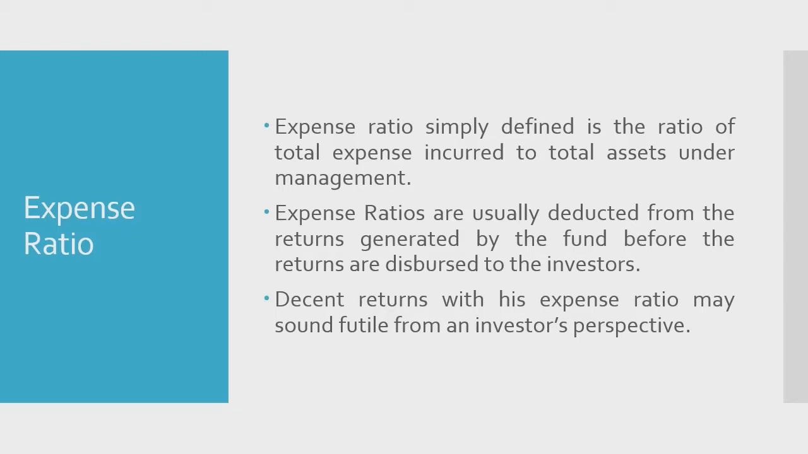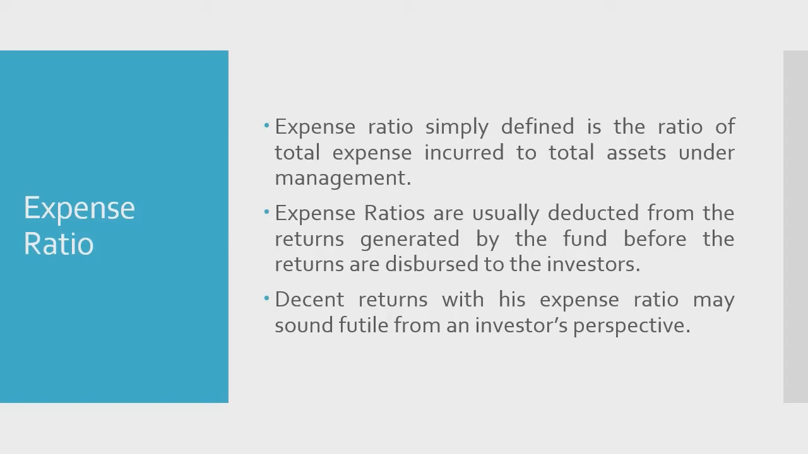Viewers, whenever an investor is booking profits and trying to exit from the fund, the mutual fund house deducts the expense ratio amount from the returns that have been generated and credits the balance amount to the investor's account, which means that the expense ratio is usually deducted from the returns generated by the fund before the returns are disbursed to the corresponding investors. So if your fund has generated decent returns in comparison with the contemporary funds of the same category, but your fund has a higher expense ratio than those other funds, then the effective returns that you will be taking home will obviously be less.